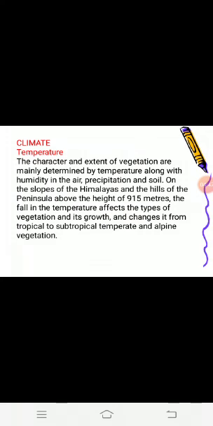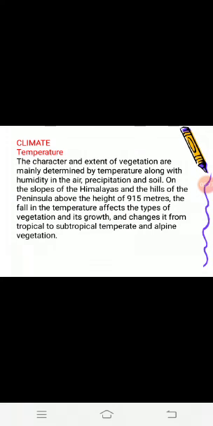Next is climate. What is climate? Climate is the condition of the atmosphere that remains for a long time over a large area. Temperature also affects the growth of vegetation. Growth of vegetation depends on the humidity in the air, precipitation and soil.